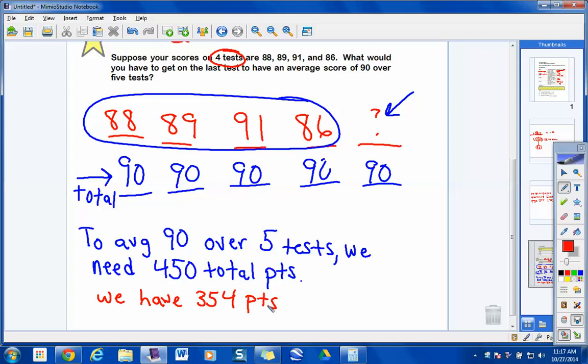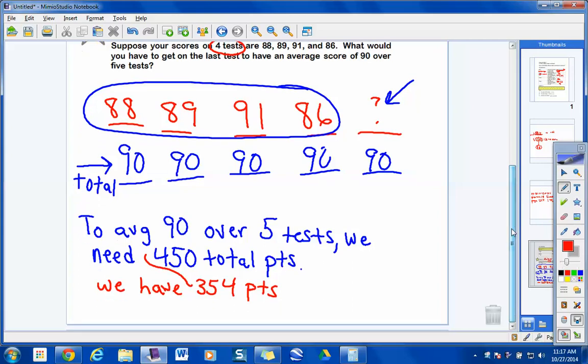I have 354, but where do I need to get to after I take this last test? 450. What am I going to do with the values 450 and 354 to determine what I need to get on the 5th test to average 90? Yeah, so the solution here is going to look like the following. Okay? So my last test score needs to be, you said 450 minus 354, right, Izzy?